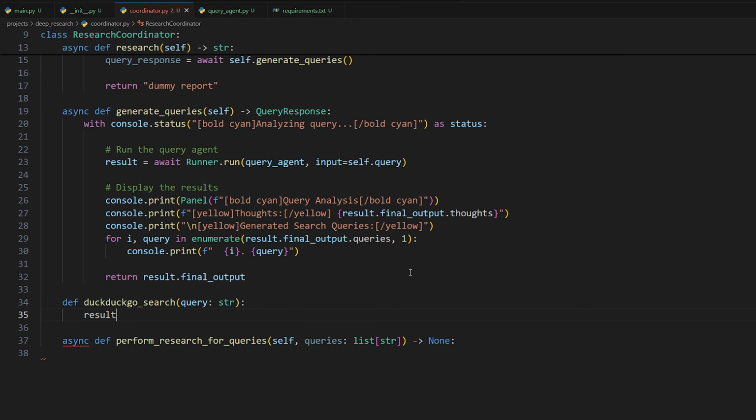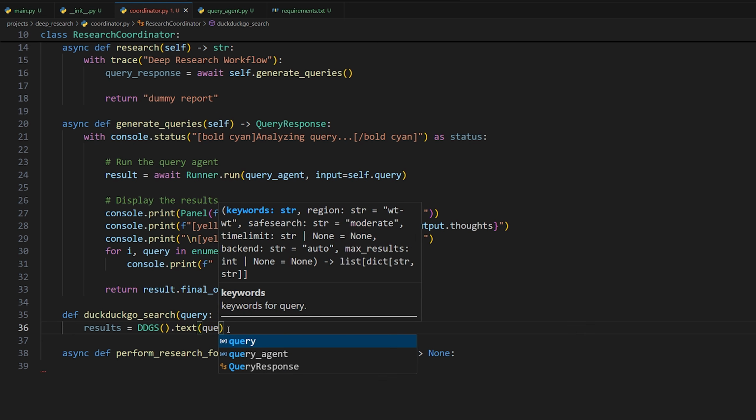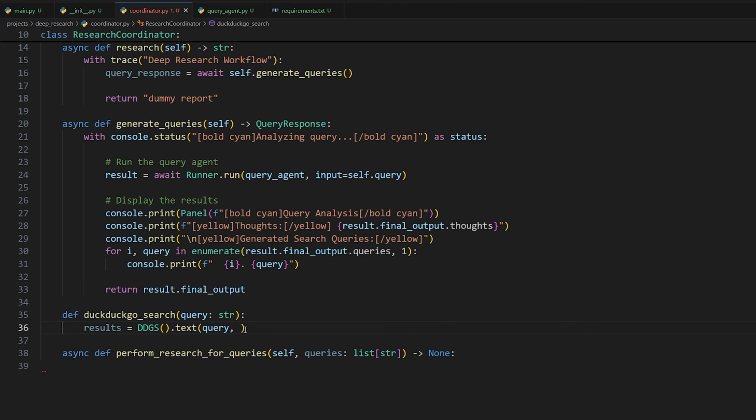So we'll do results is equal to, and you're going to do DDGS for DuckDuckGo search, which we just need to import. There we go. And then we're going to do .text. So we're searching for text, passing the query that we're trying to search for. And then here's supplemental information like the region. So the United States in English. Safe search is off, so you can make that on if you want to, keep it PG, I guess. And then you can set a time limit. So yes, there's a time limit before it times out.